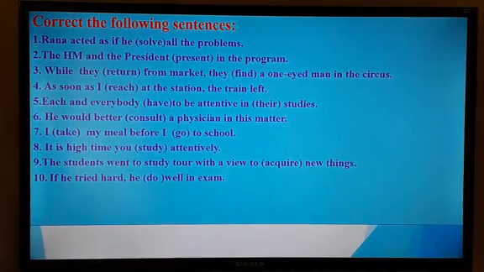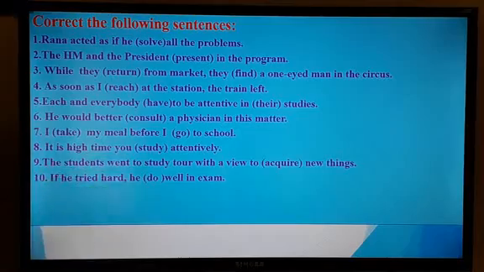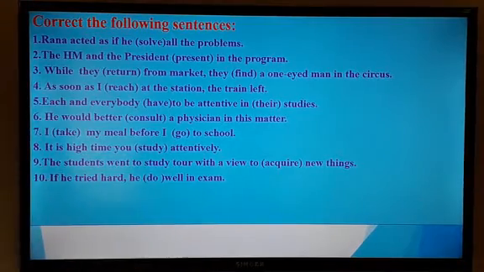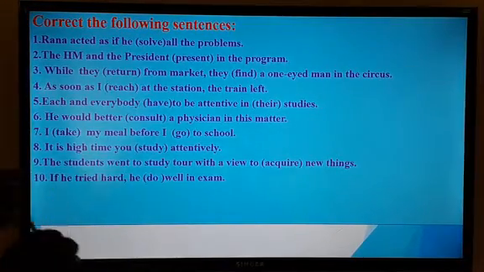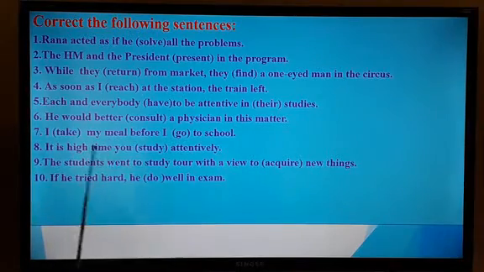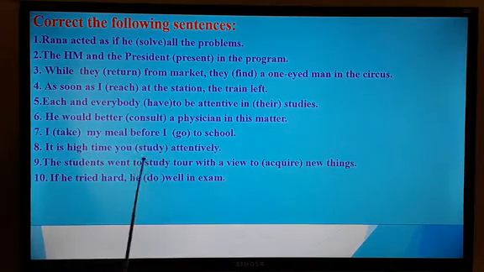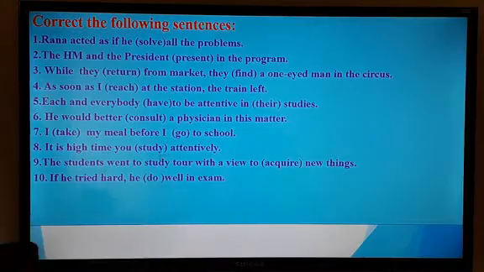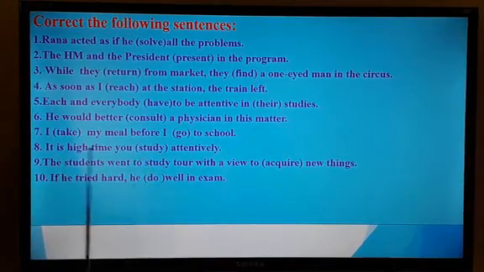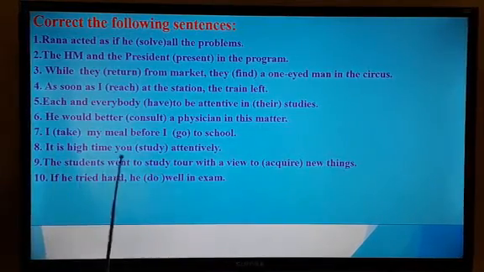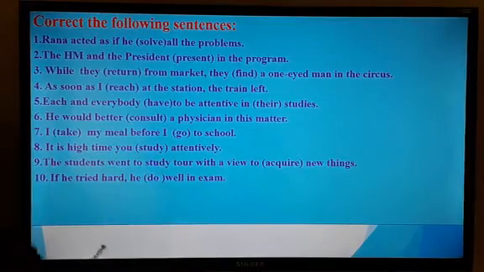Number 8, it is high time you study attentively. Even you have to notice that if you find this word, that is it is high time, you have to convert the verb into past indefinite, that is studied. And what is the answer? It is high time you studied attentively. That is the best answer.